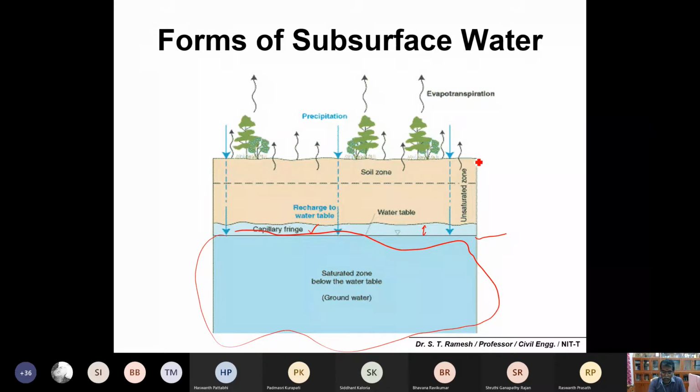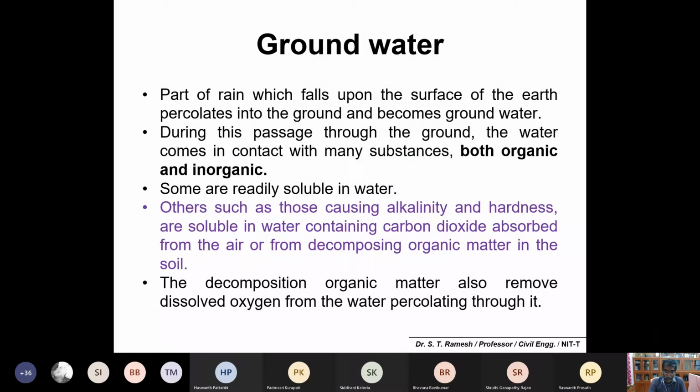Above the water table there is an unsaturated zone. If you define a mass balance, the water entering the system is precipitation, and the water leaving the system is through moisture evaporation and evaporation through plants, evapotranspiration. This is what we discussed in the last class.